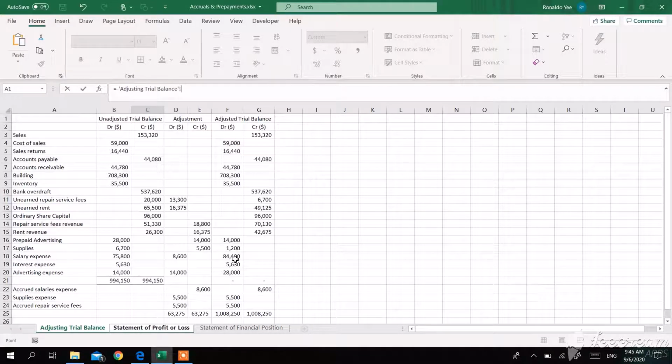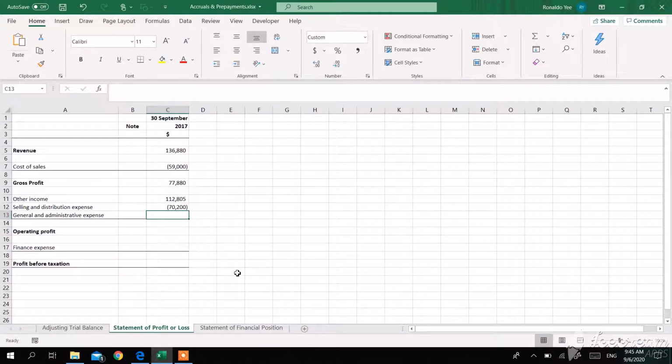Just now I mentioned that 50% of the salaries are paid to the sales staff, so we will recognize half of this as selling and distribution. We also have the advertising expense, which is clearly a selling and distribution expense. So that gives us 70,000.